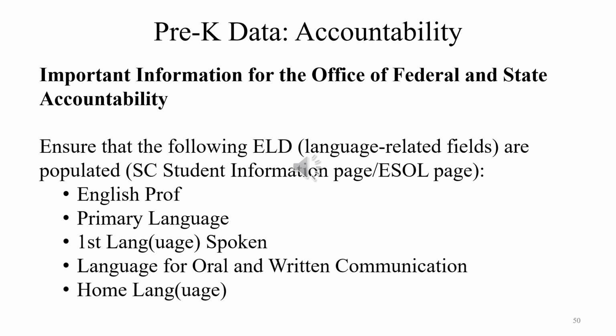The Office of Federal and State Accountability require these fields are populated for your pre-K students: English proficiency, primary language, first language spoken, language for oral and written communication, and home language. All of these fields are populated on the South Carolina Student Information page and are reflected on the English as a Second Language page.